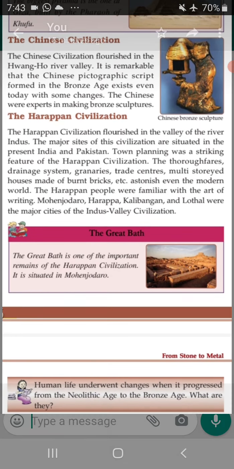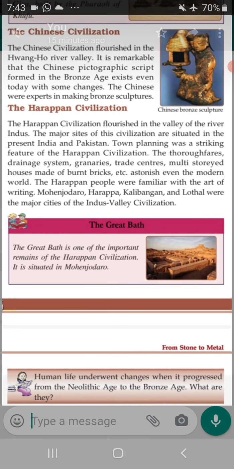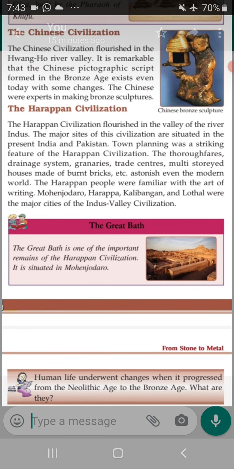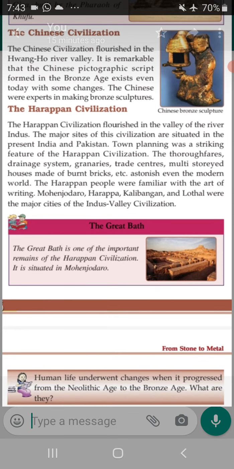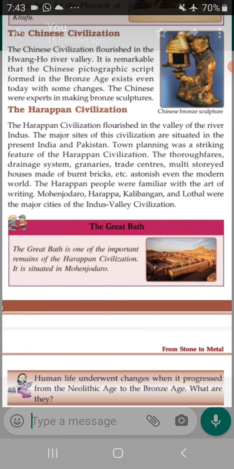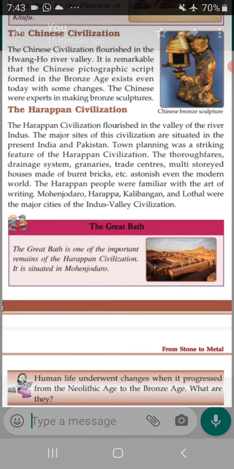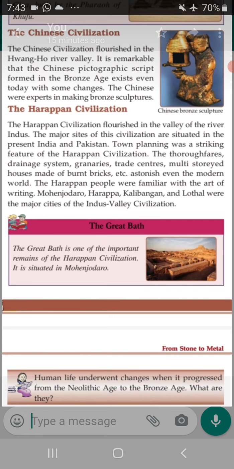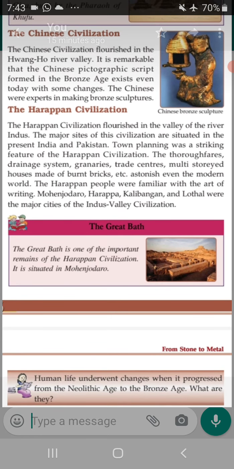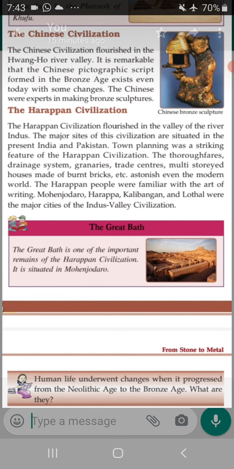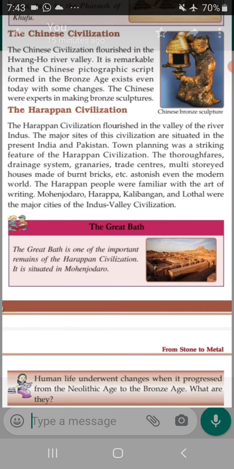Next, we can move to the Harappan civilization. The Harappan civilization flourished in the valley of the river Indus. The major sites of the civilization are situated in present India and Pakistan. Town planning was a striking feature of the Harappan civilization: the thoroughfares, drainage systems, granaries, trade centers, multi-storied houses made of burnt bricks, etc.